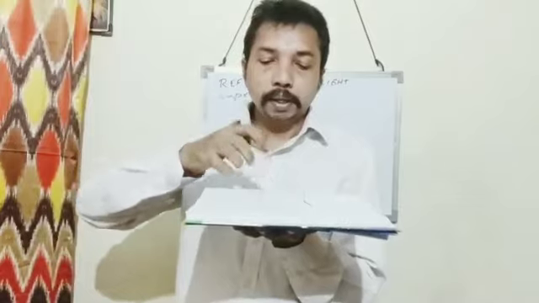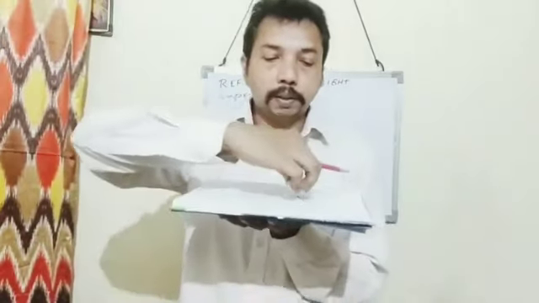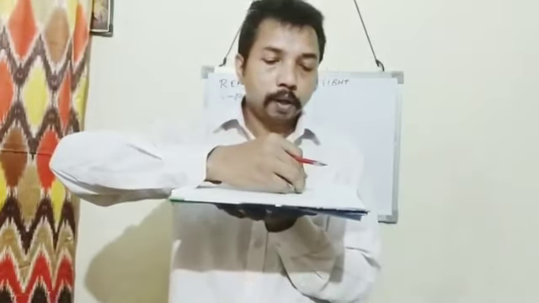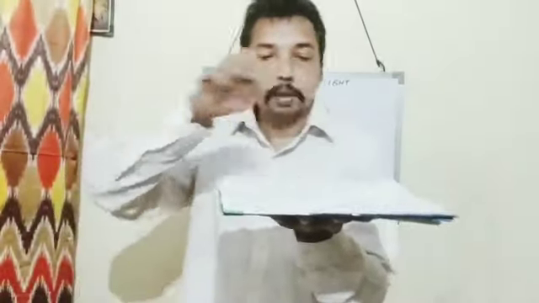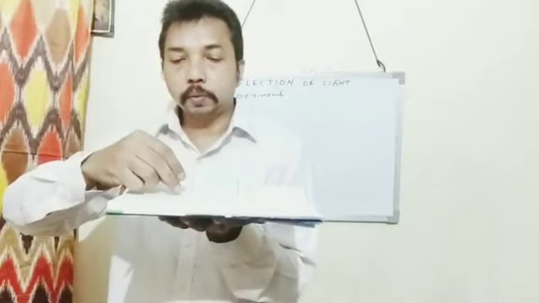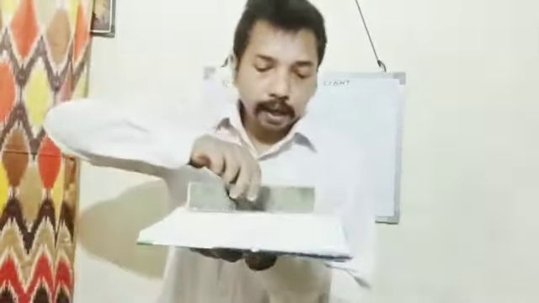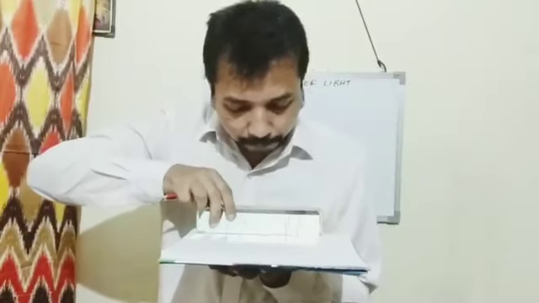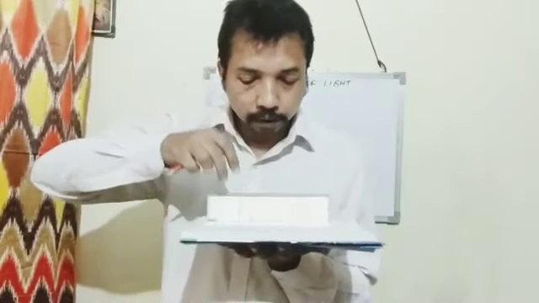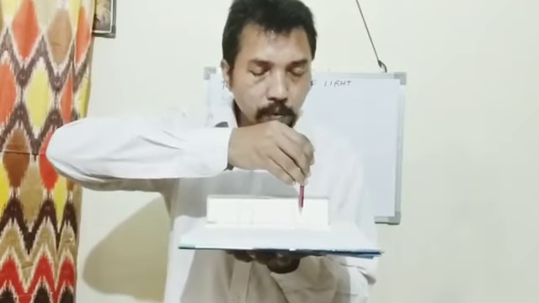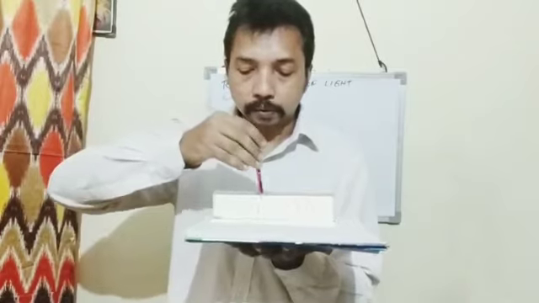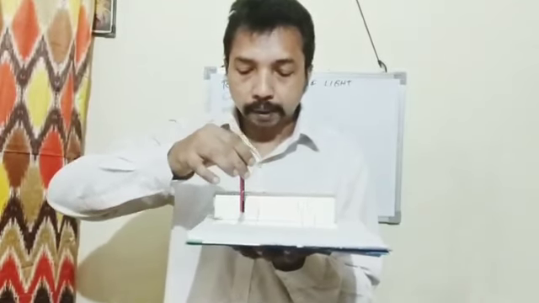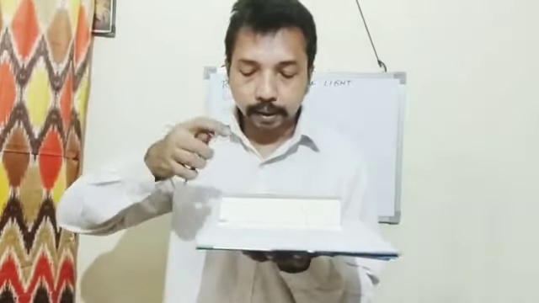Then we see the image of these pins on the mirror, and by seeing this image we fix two pins on the other side, such that the images of these two pins in the mirror and these pins appear to be on the same straight line, so we get the reflected ray. So this is the reflected ray.